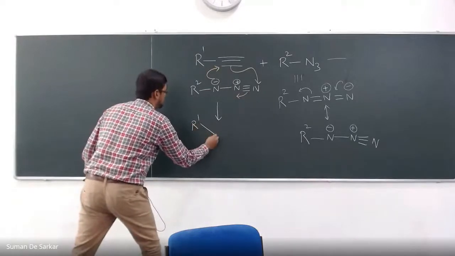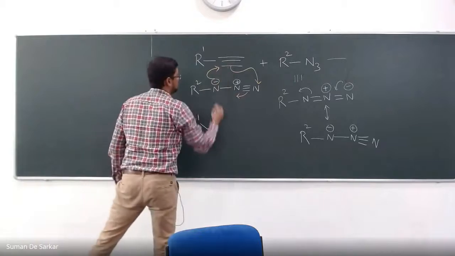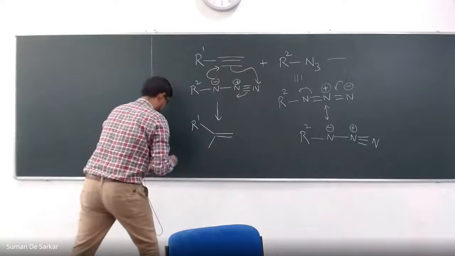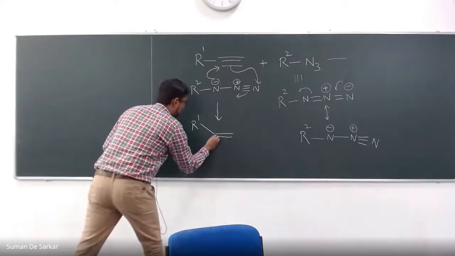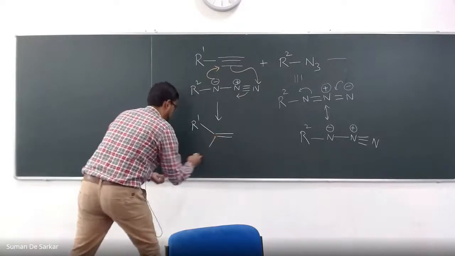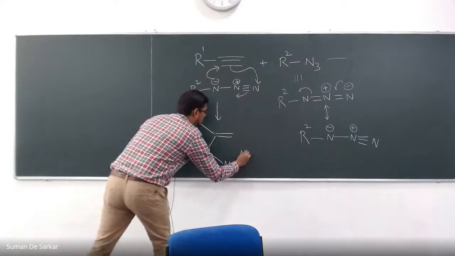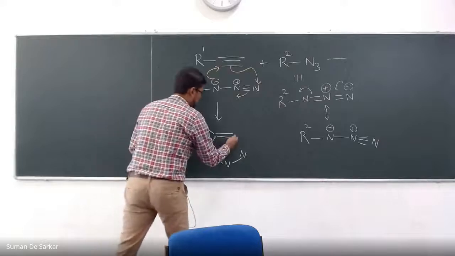R1, so this bond becomes a double bond, and here is one new bond which is formed. Nitrogen here, nitrogen here, nitrogen here. There is another new bond which is formed.